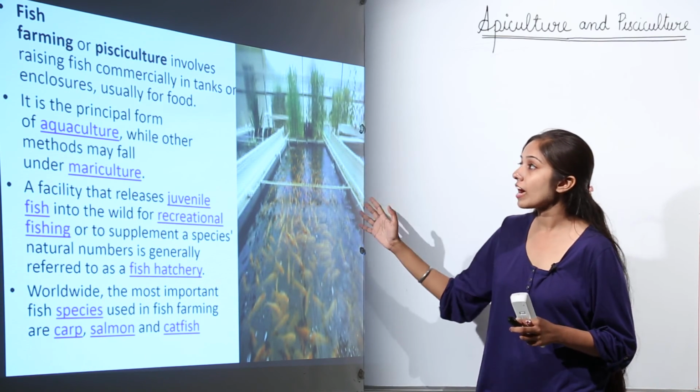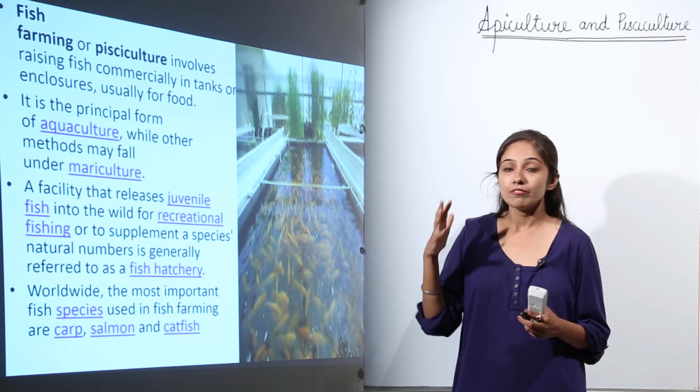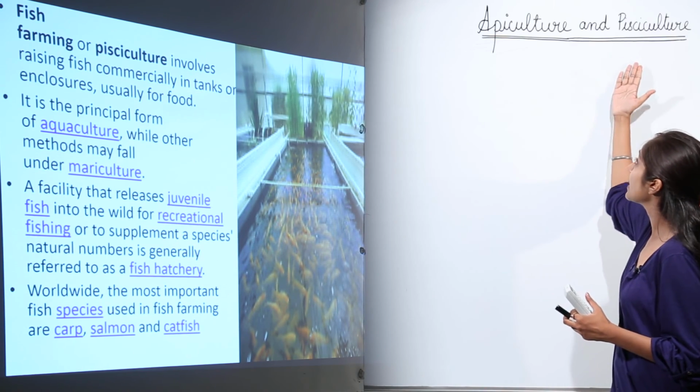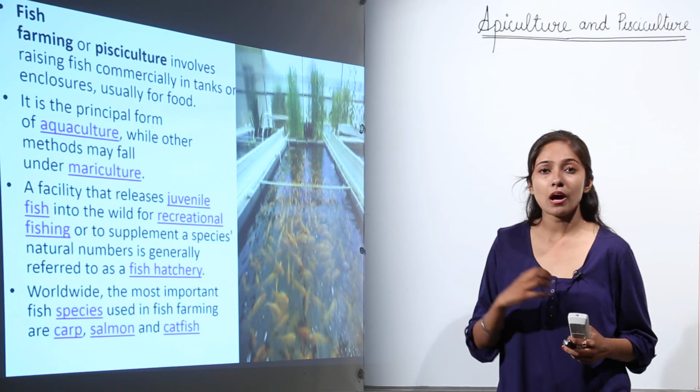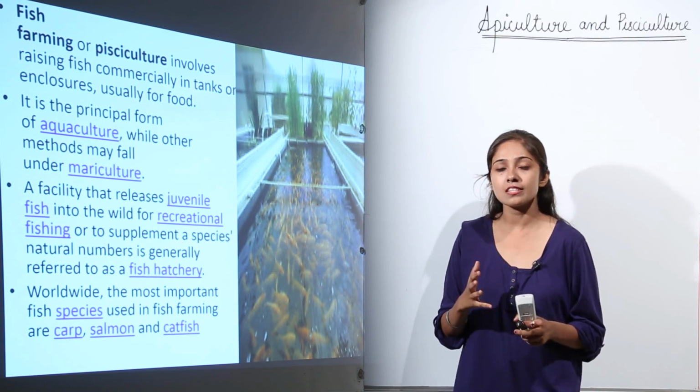So this fish farming holds good promise for our country when we practice it, and there is more to do with fish farming, that is pisciculture, and apiculture. I just wanted to give you a brief review about pisciculture and apiculture, and you can write the advantages of this by yourself.